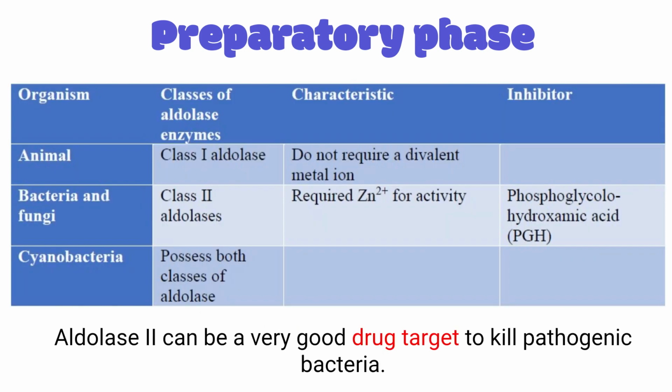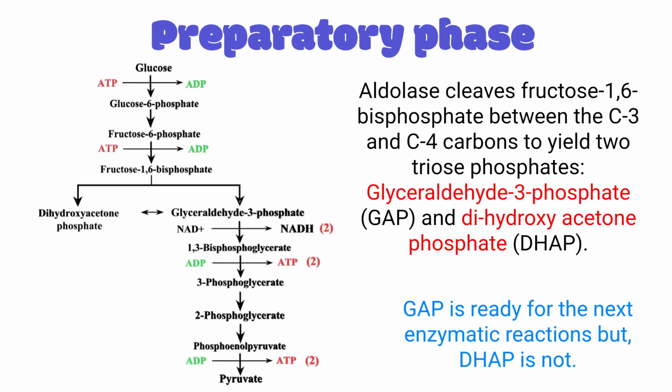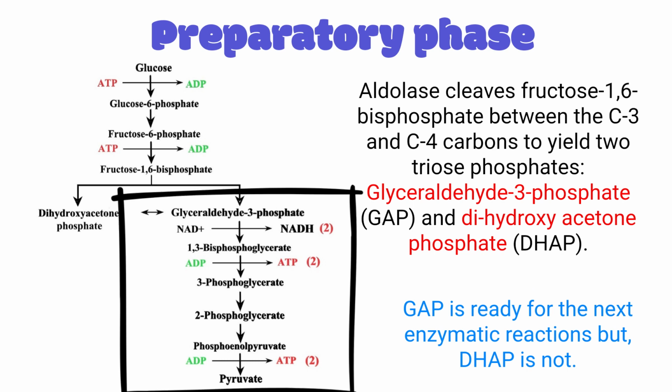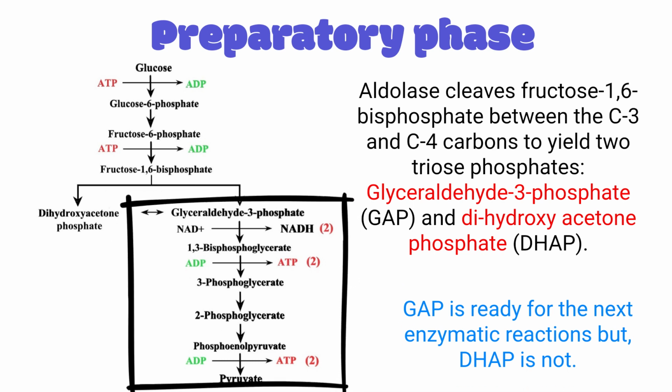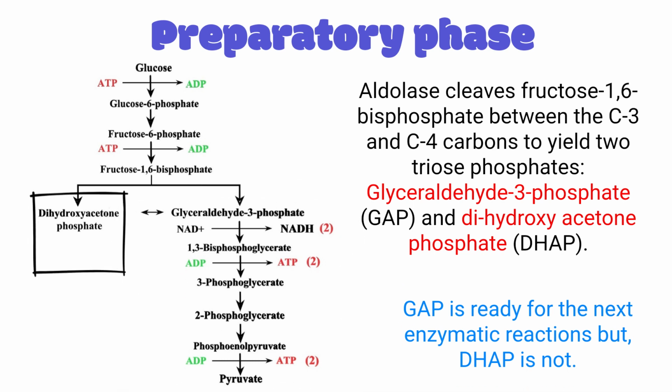An interesting fact is that there are 2 classes of aldolase present. Aldolase 1 is present in eukaryotic cells, but aldolase 2 is present solely in prokaryotes. Therefore, aldolase 2 can be an excellent drug target to kill microbes that cause infection. In this reaction, one keto compound and one aldehyde compound are liberated, and the reaction is exactly opposite to aldol condensation. Another interesting thing is that glyceraldehyde 3-phosphate is ready for the next enzymatic reactions, but dihydroxyacetone phosphate is not.